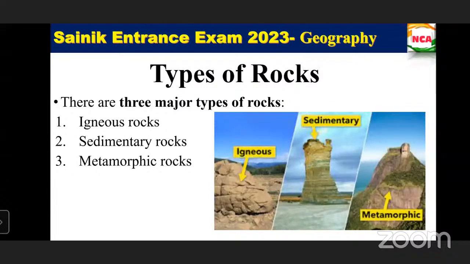Whatever I have taken today, is that clear? We have seen only one topic and the introduction for another topic. We can go slowly, but we want to understand it clearly. That's the main thing.